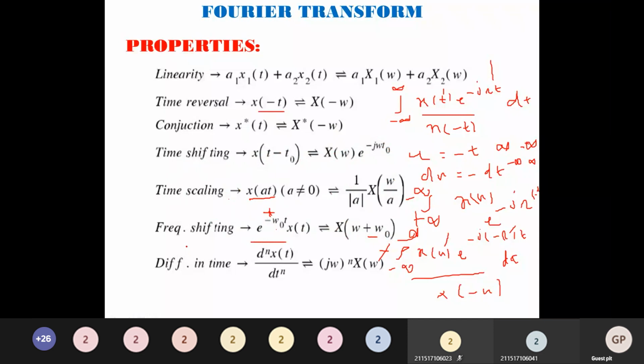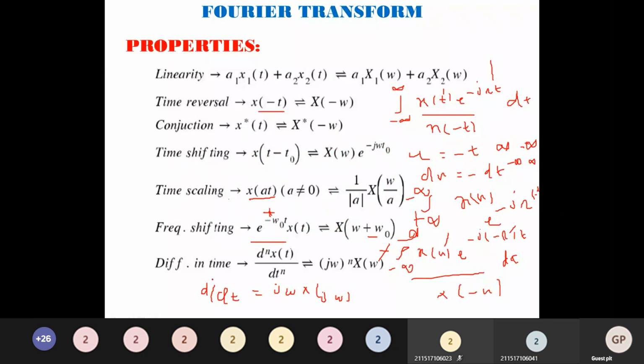Next, the differentiation in time domain property. It is given by d by dt of x of t in general; the Fourier transform is j omega X of j omega.